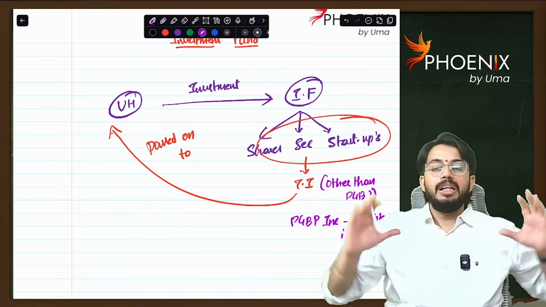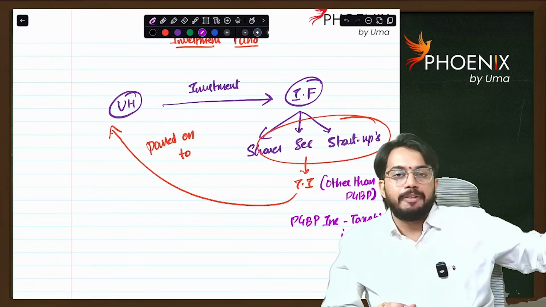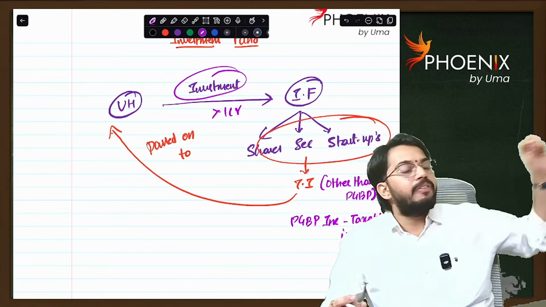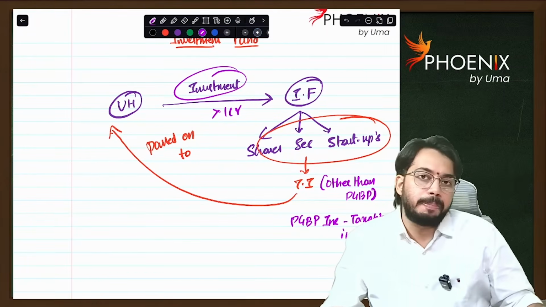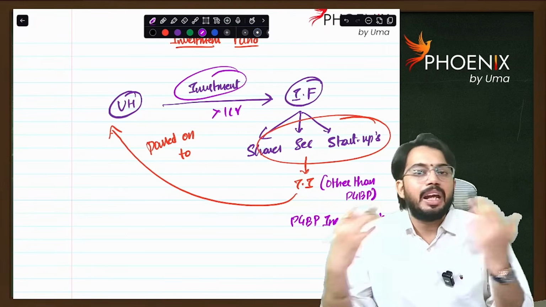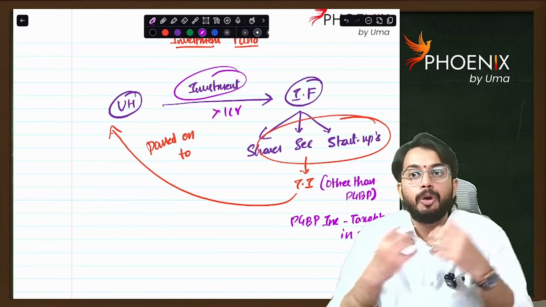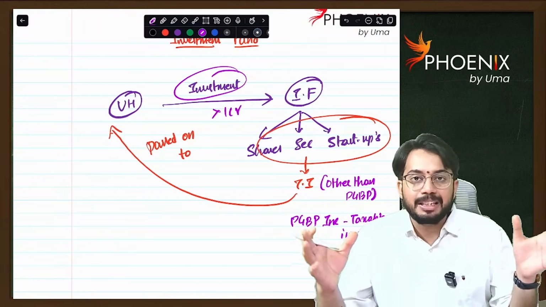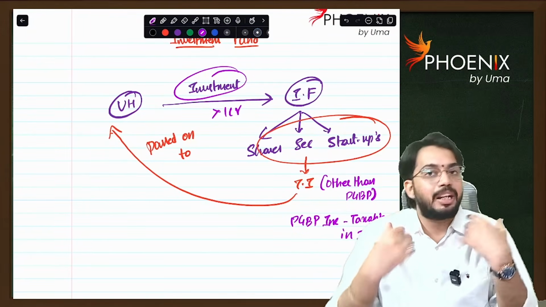So very simple. Like I set up an investment fund, but minimum investment should be more than 1 crore rupees. In the investment fund, I invested 6 crore rupees. What will the investment fund do using this 6 crore rupees? It will make a diverse investment portfolio: shares, securities, gold, startups. It will make investment and it is going to get income.